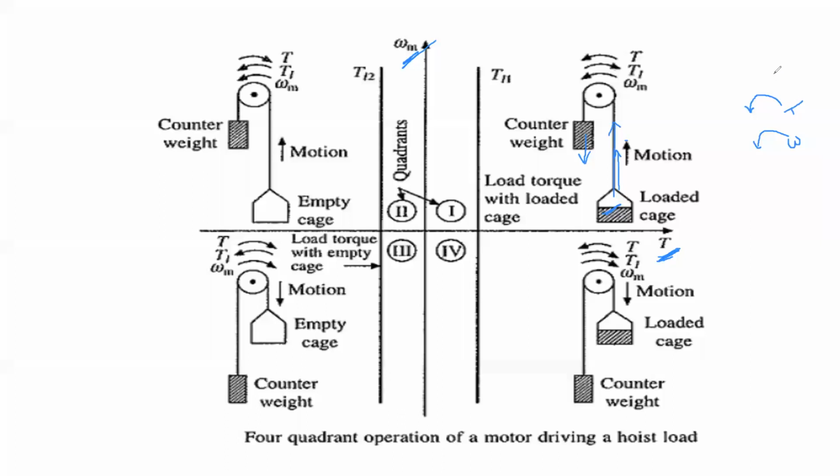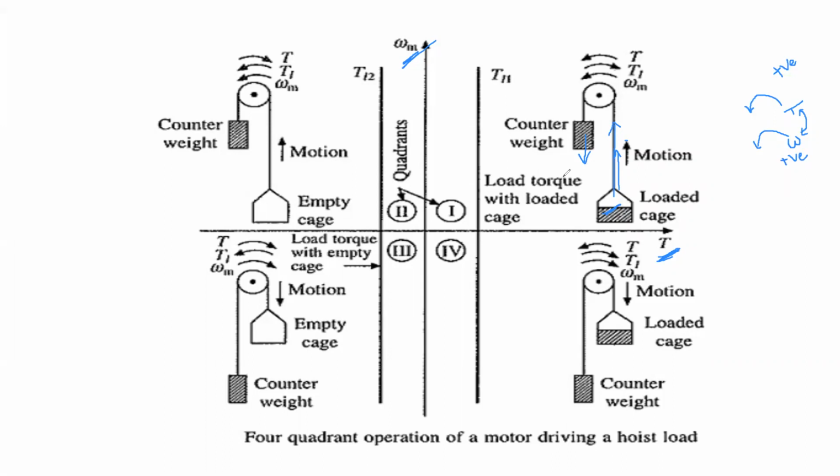Anti-clockwise, madam. So it is positive or negative? Positive, madam. Positive, right? Next, what about the speed? It is in anti-clockwise direction or clockwise direction? Anti-clockwise, madam, that also. So positive or negative? Positive, again, madam. It is positive. So torque and speed both are positive. So what about your drive operation? Is it in first quadrant or second or third or fourth? First quadrant, madam. So your drive is going to operate in first quadrant, right?